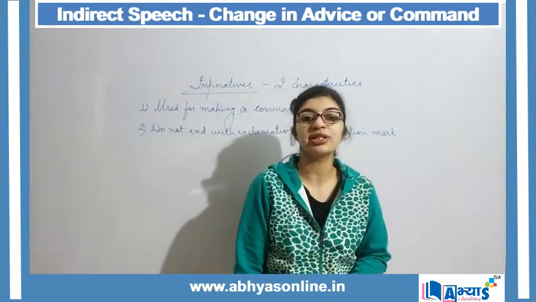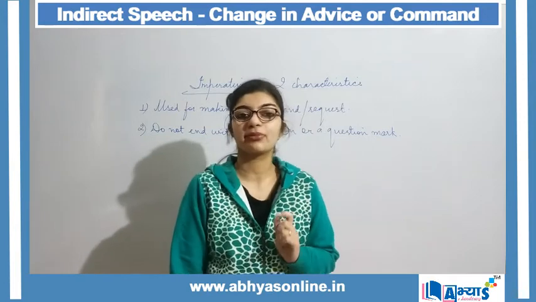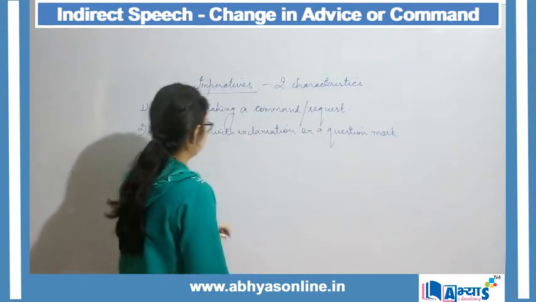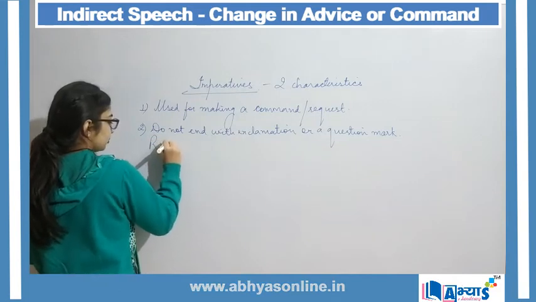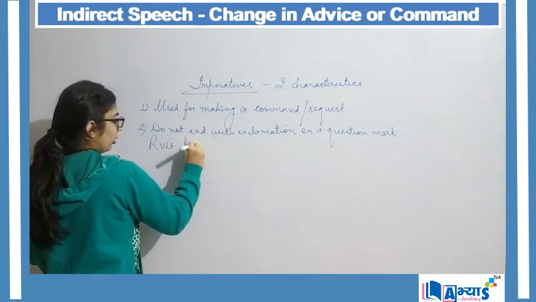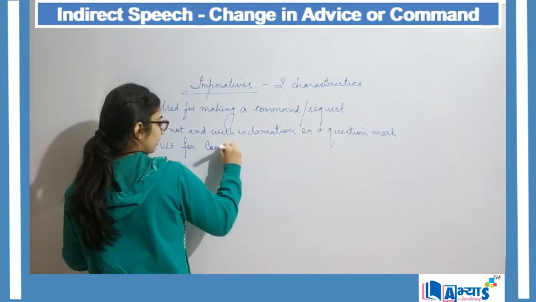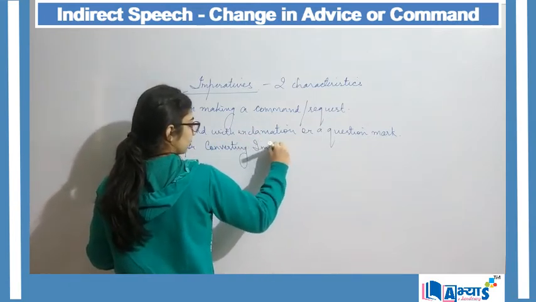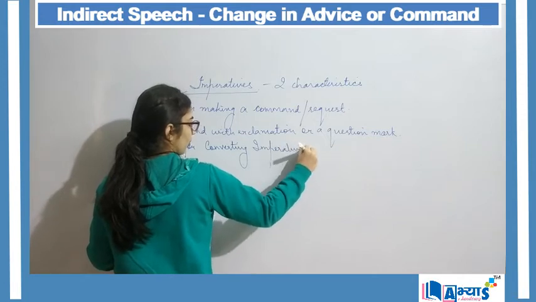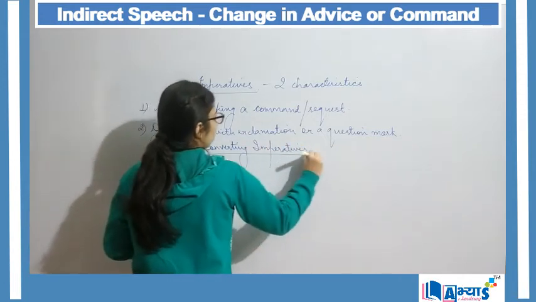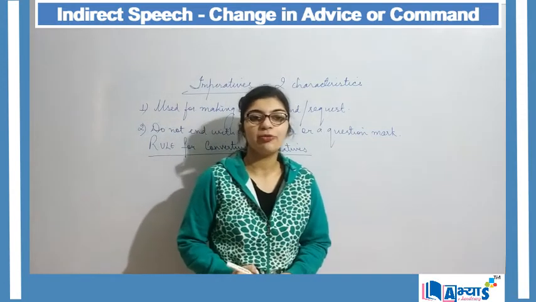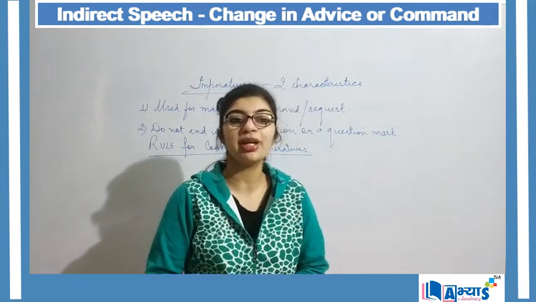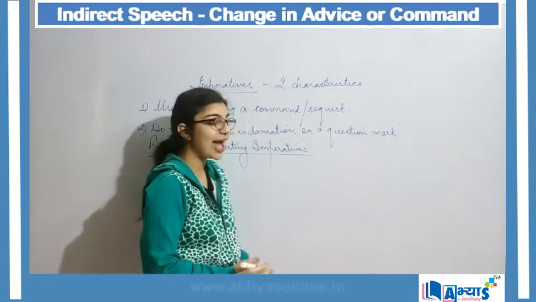Now we are going to discuss the rules for converting imperatives into infinitives. So rule for converting imperatives. Now you must have noticed that for converting a direct speech into indirect speech, we make use of the word that.